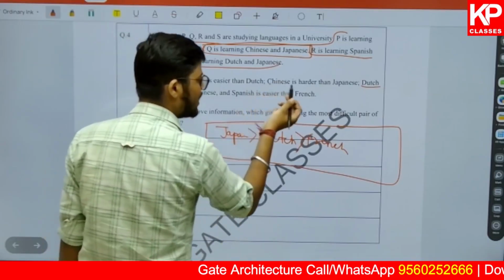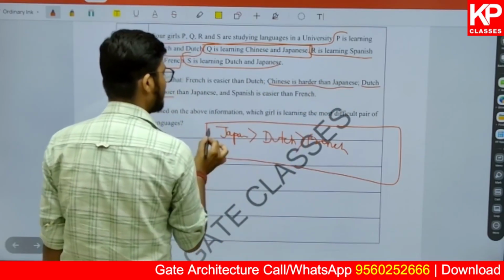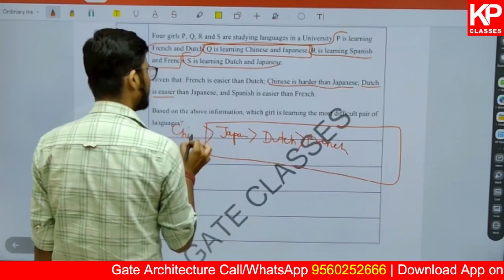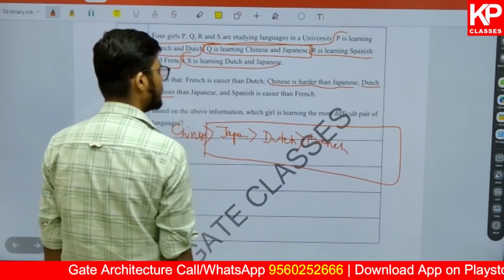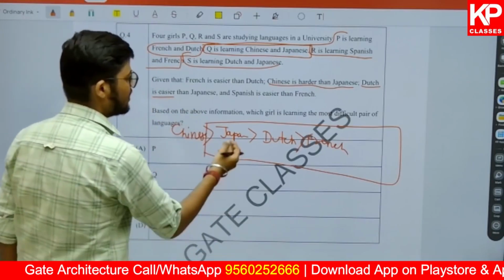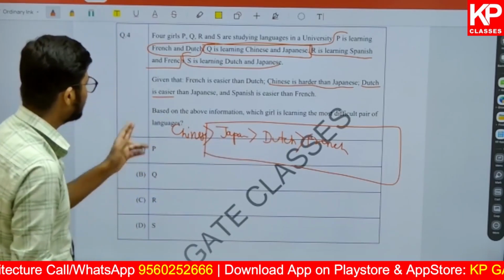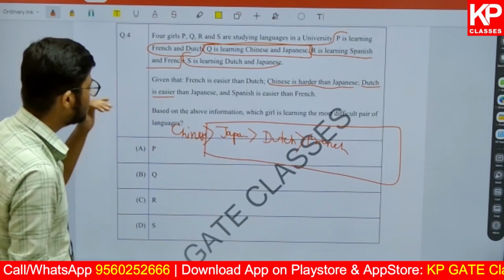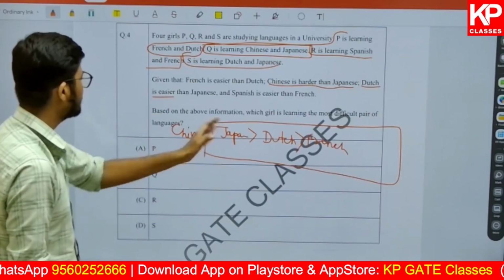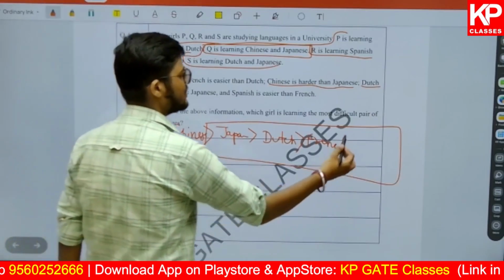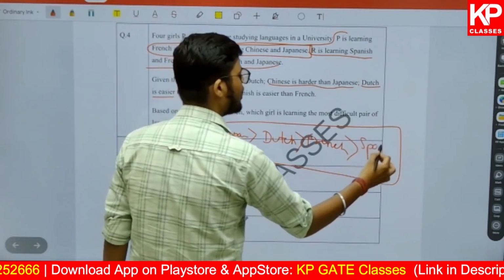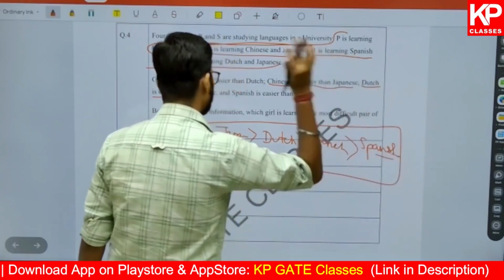Now Chinese is harder than Japanese. We can write it like this. Now Chinese will come in this place. Chinese is harder than Japanese, and Dutch is easier than French. So we have denoted it like this. Then it says Dutch is easier than Japanese, which we have already covered. Spanish is easier than French. We have represented it so that we can make the comparison easily.